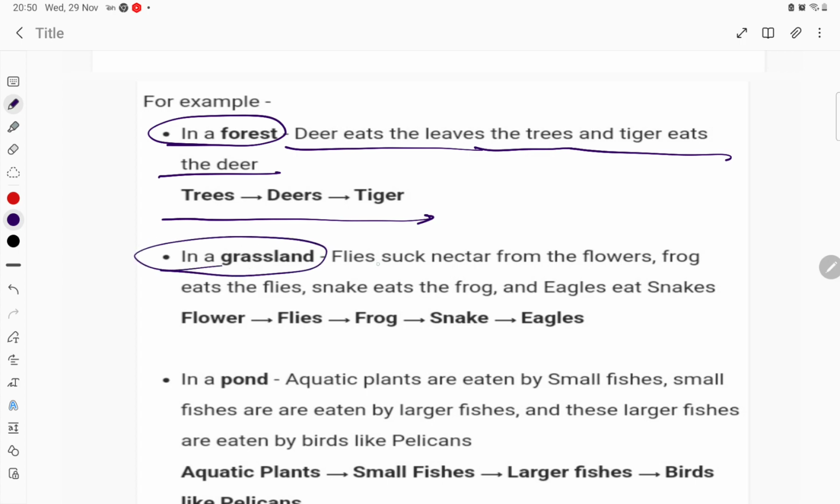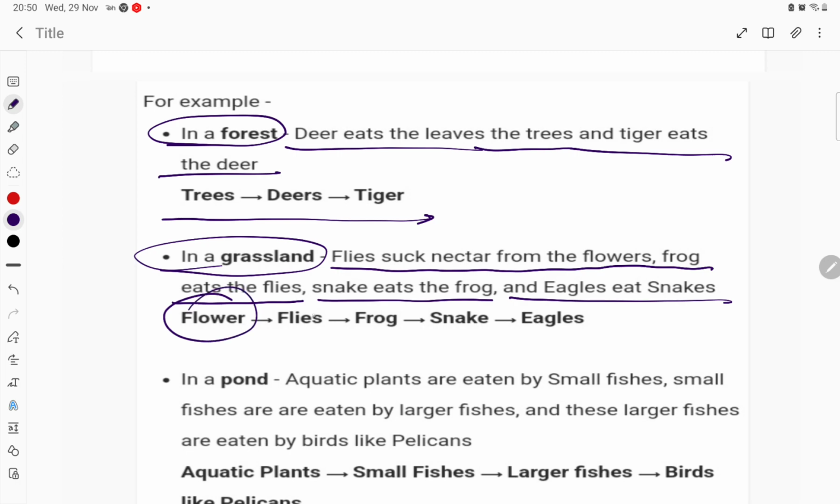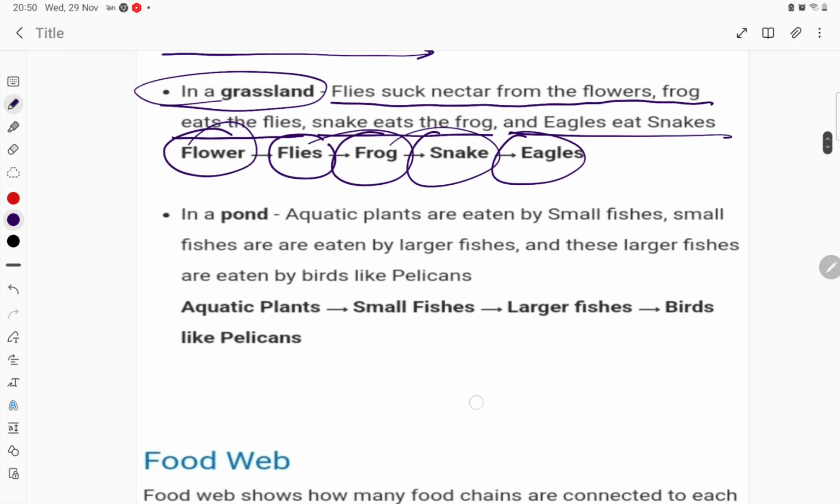In the grassland ecosystem, flies suck the nectar from the flowers, frog eats the flies, snake eats the frog, and eagle eats the snake. So how is energy flowing, student? From the flower it is going to flies, and flies are eaten by frog, frog is eaten by snake, and snake is eaten by the eagle.